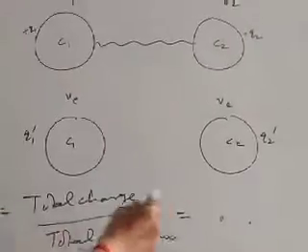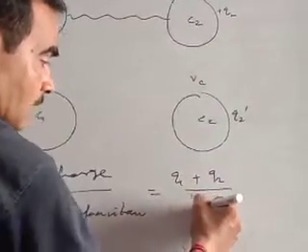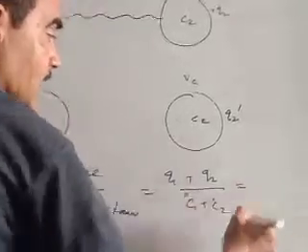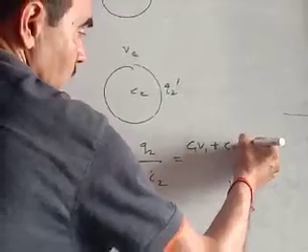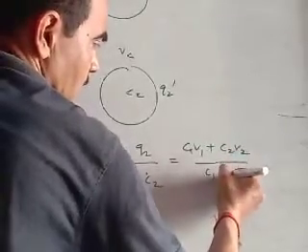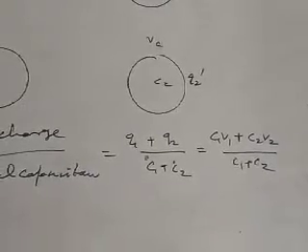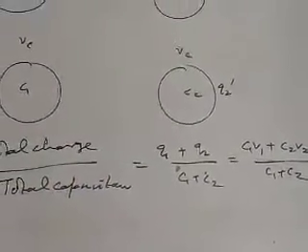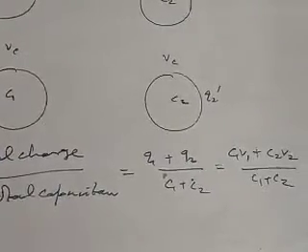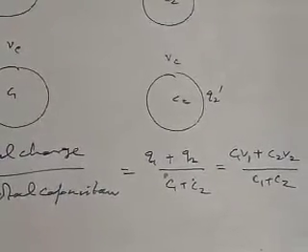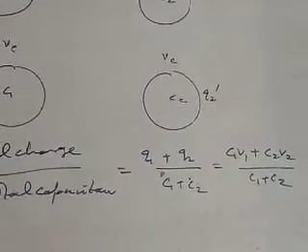The charge upon the first conductor is Q1 and the charge upon the second is Q2, and their capacitances are C1 and C2. But Q1 is equal to C1 V1 and Q2 is equal to C2 V2, so the common potential is V = (C1V1 + C2V2) upon (C1 + C2). So this is the common potential of both the conductors after the redistribution of charge. This is a property of a conductor that when two conductors having different potentials are brought in contact, then they equalize their potential by redistributing the charges over them.